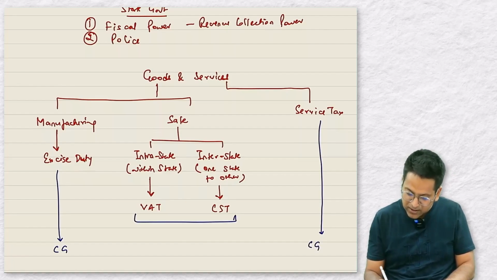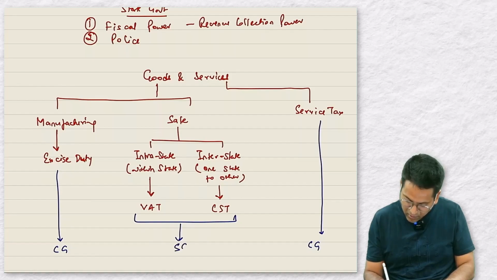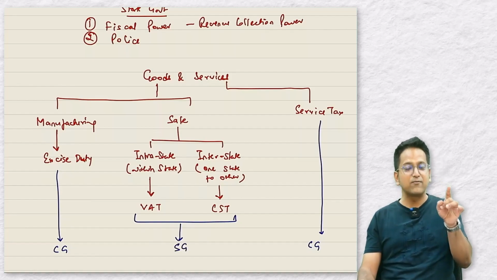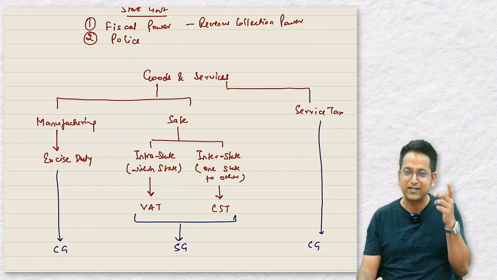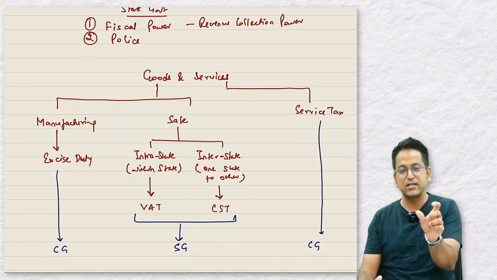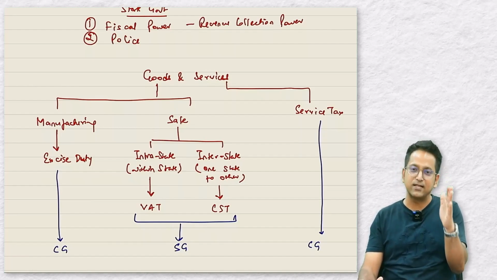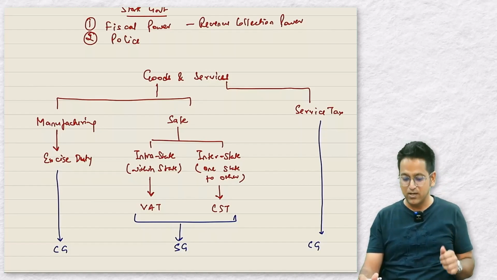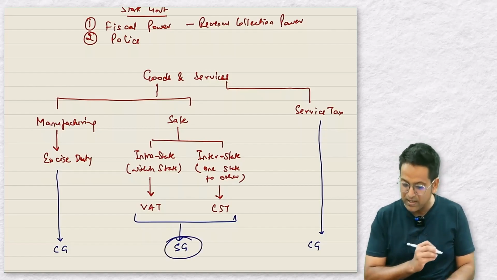But do you know who collected VAT and CST taxes? It's the state government. Don't get confused. VAT is value added tax, CST is central sales tax. CST sounds like it's related to the central government, but it's not. So repeating this again, central sales tax or CST was collected by the state government. State government had both of these things.